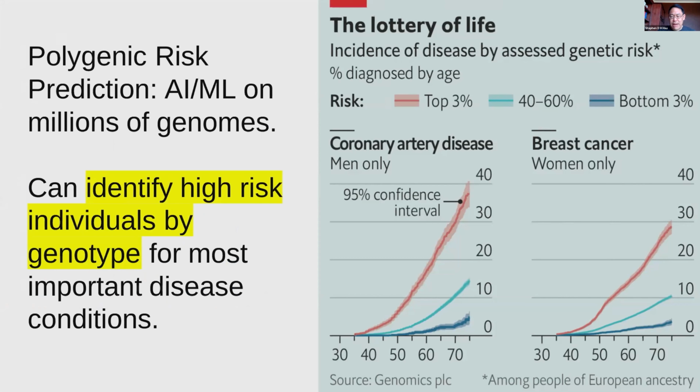So this is something that's happened just in the last few years as we have up to millions of genomes and good algorithms to analyze them. We can now identify high-risk individuals by genotype for most important disease conditions.